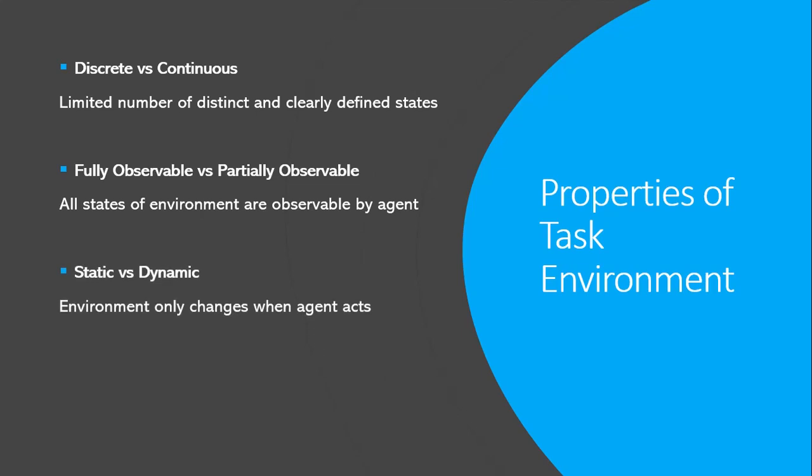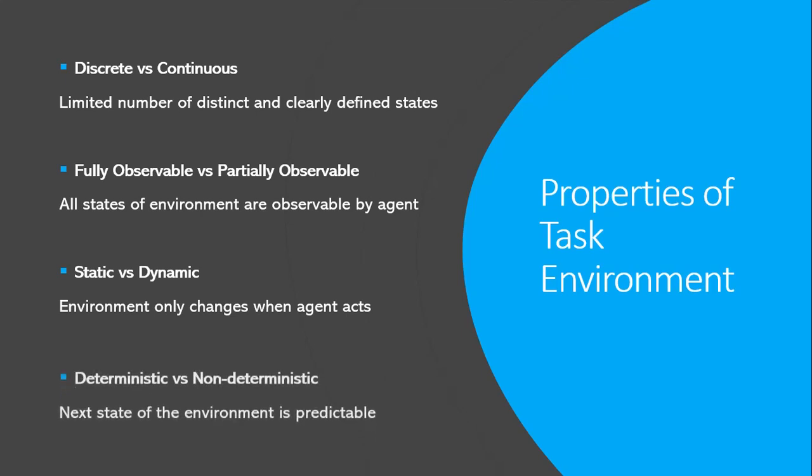The next one is static versus dynamic. If the state of the environment only changes when the agent performs some action, then it is said to be a static environment. While if the states keep changing even if the agent is not performing any sort of action, then the environment is said to be dynamic. For example, again in a crossword puzzle, the state will not change until you do some action. While in car driving, the states of the environment keep changing even if you are not performing any action, like a traffic signal suddenly appears or there are other drivers or cars due to which states keep changing. So its environment is actually dynamic.